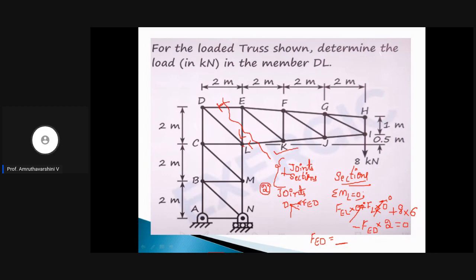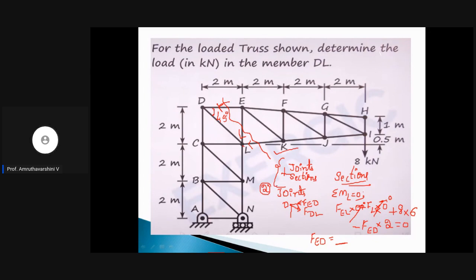The other is what we need to find, that is FDL. What will be this angle? This is a square, 2 meter and 2 meter. Thus, this angle will be 45 degree. You can also find the angle using tan theta. Okay. So, you know the angle.